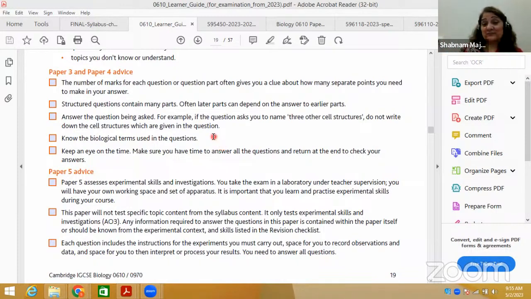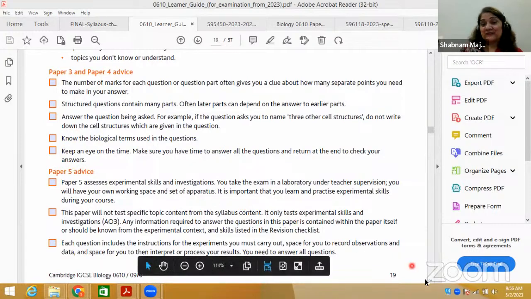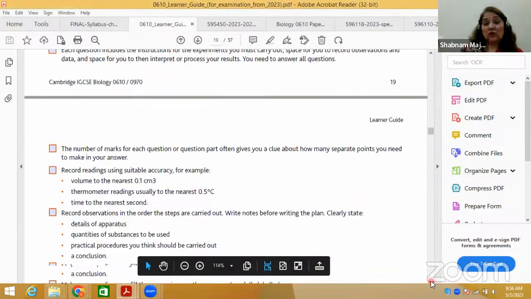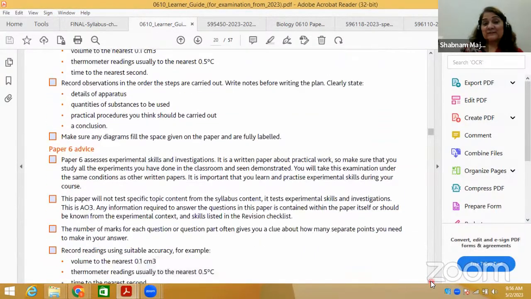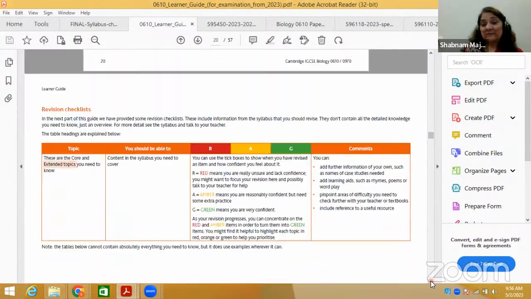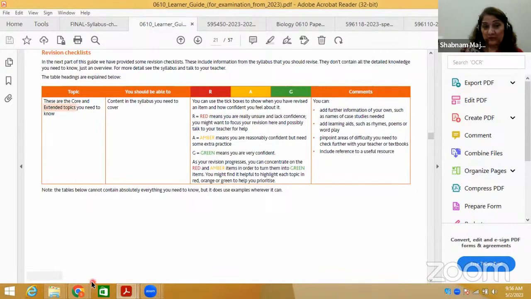So this is called time management. You cannot just ignore time management. There's always a complaint that biology is a very lengthy paper, so obviously you need to write many answers, though it's not that lengthy a paper if you have done good grasping and gone through your revision content very well. So that's what he's saying. Time management is very important. This all depends on how you go about your theory paper.